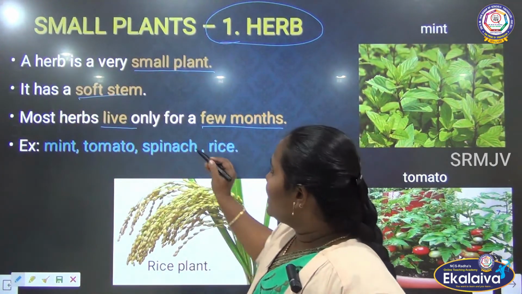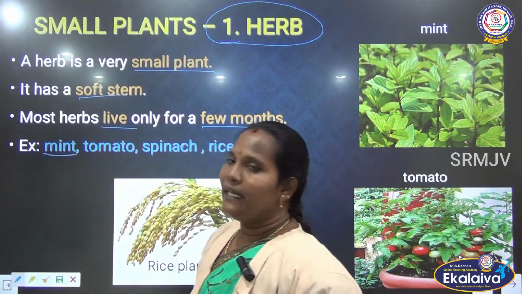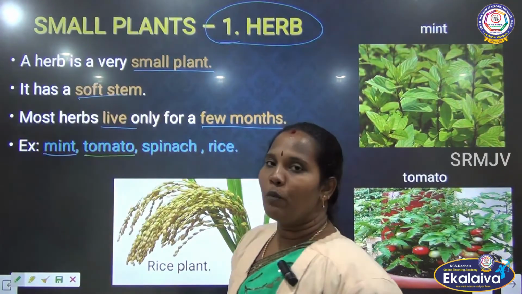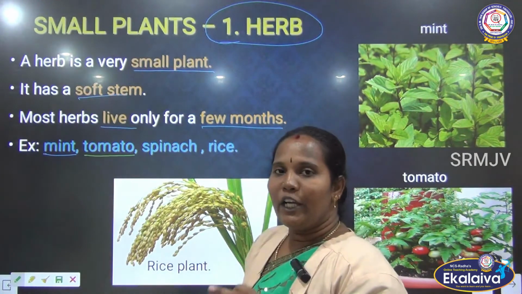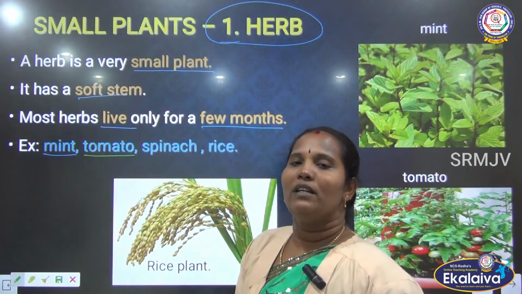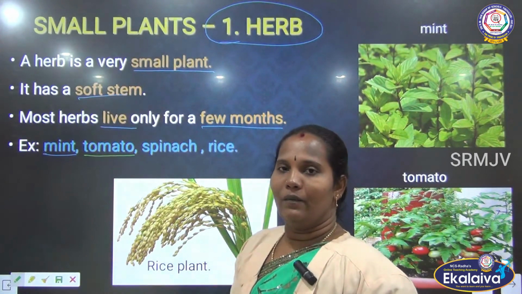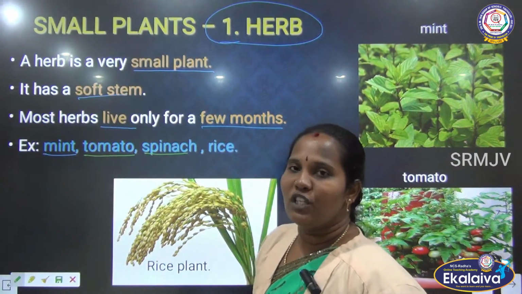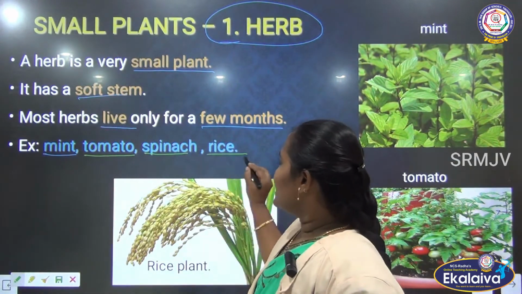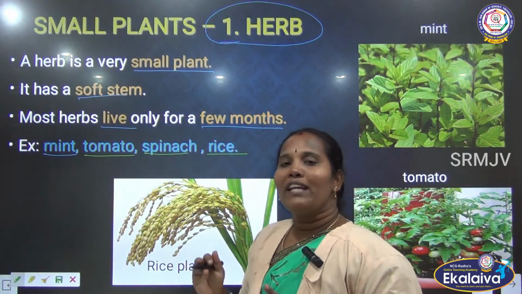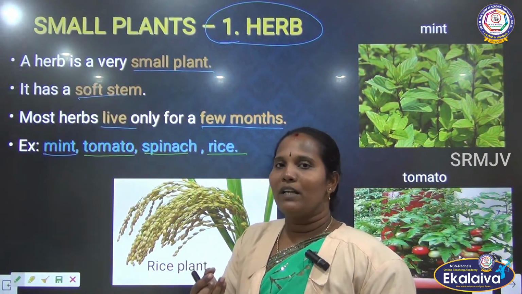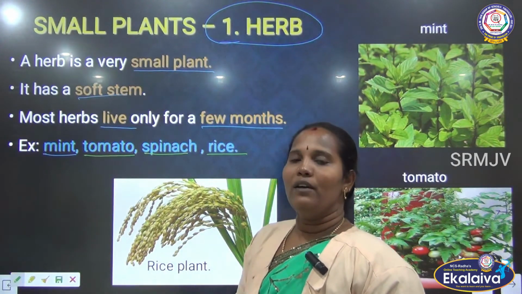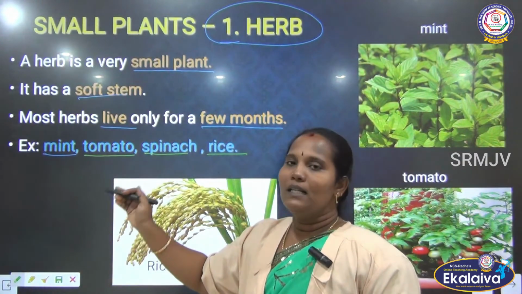We can give mint as an example. We use mint in our homes. Then tomato: the tomato plant can live only 3 or 4 months, and after that it slowly dries and is destroyed. And then spinach; many of you use spinach in your house. Then the rice plant has a lifespan of only 4 to 6 months. Different types of rice plants also live only a few months. So these are the herbal plants.